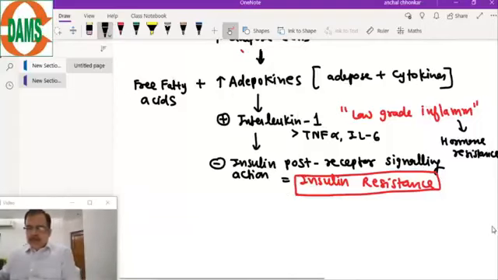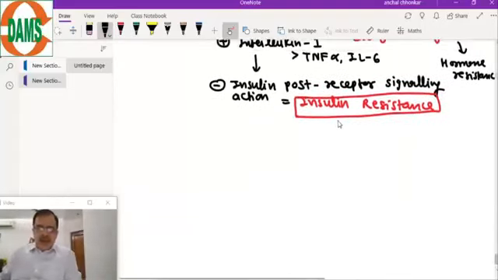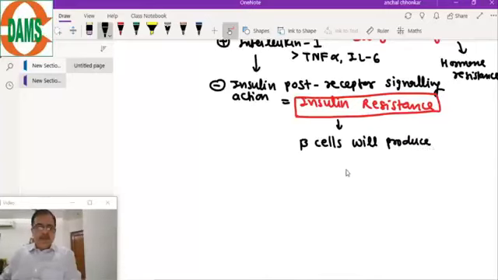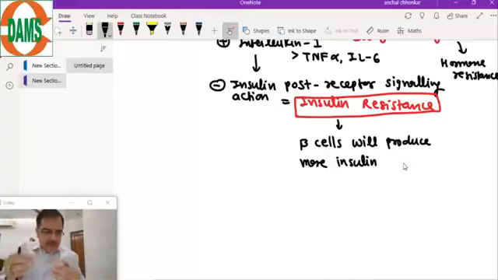So what will happen when there is insulin resistance? Beta cells will produce more insulin. Remember, whenever there is a hormone resistance, its organ will start producing more hormone. So initially there is a paradox: there is insulin resistance, but beta cells are working hard. They are trying to compensate. They are producing more insulin, but only up to a level.